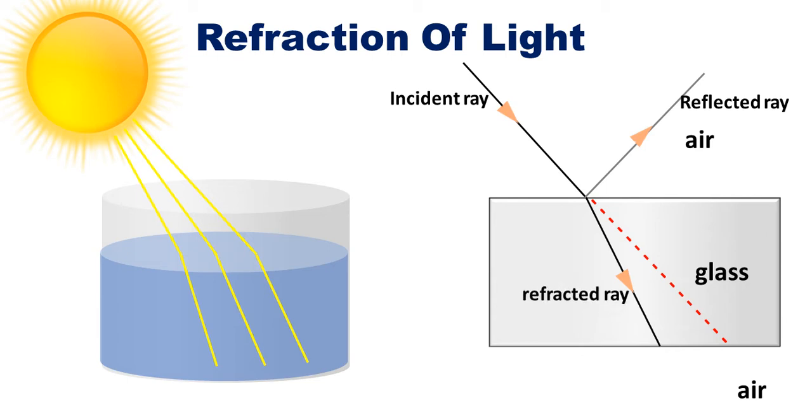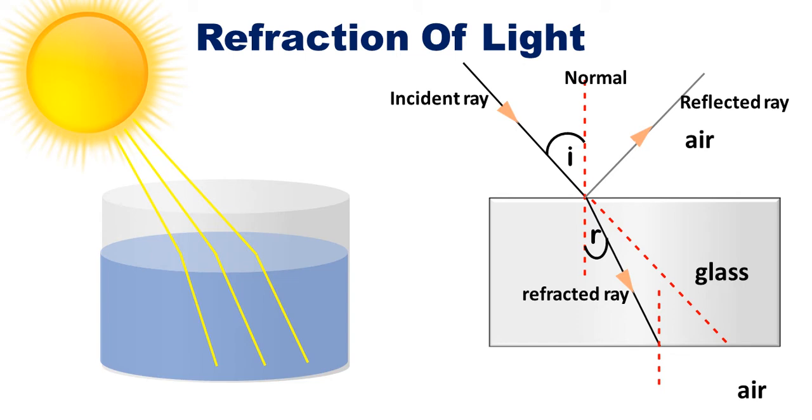And then this ray is called the refracted ray. Now draw a normal at the point of incidence where the incident ray strikes the glass surface. Now this is the angle of incidence I. The angle between the incident ray and the normal is called the angle of incidence I. The angle between the refracted ray and the normal is called the angle of refraction R.